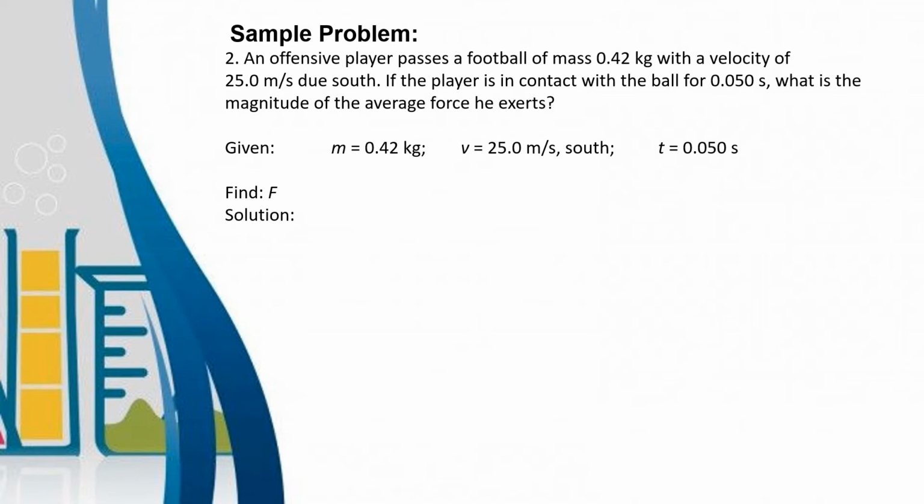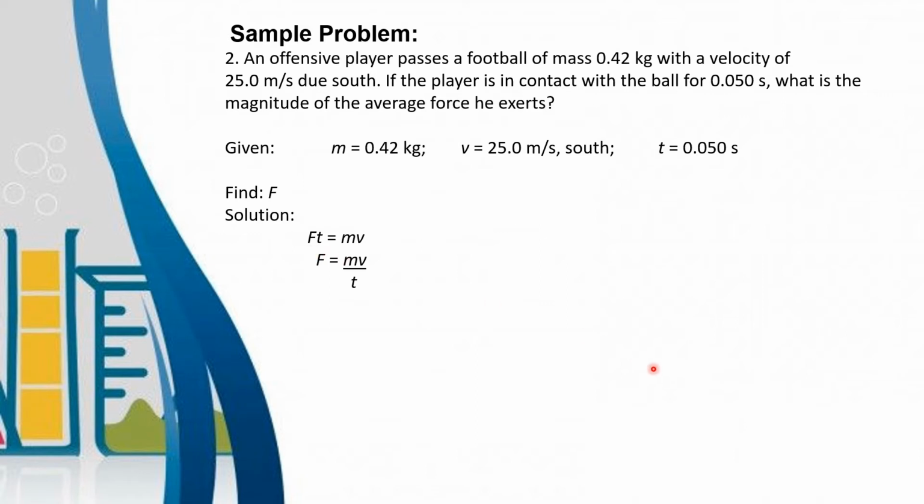Solution. To get the value of force, we will use the formula Ft is equal to mv. This is the impulse, Ft, which is equal to mv, the momentum. This is the impulse-momentum theorem. There's a change in momentum if there's an impulse. To get the value of F, we derive this formula by dividing both sides by t. Then we have F is equal to mv over t. Using this formula, we can now get the value of force.